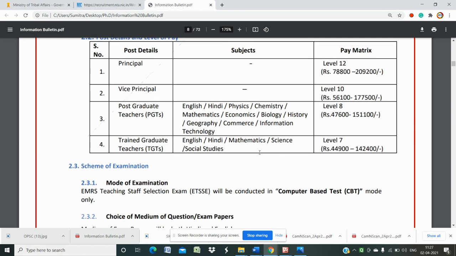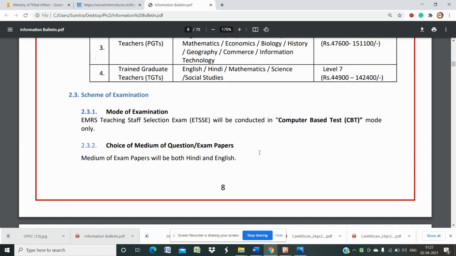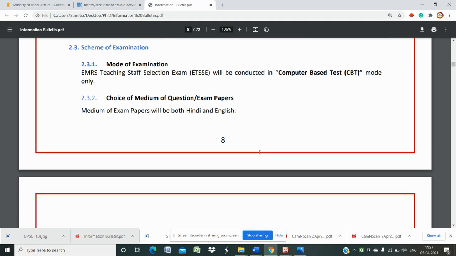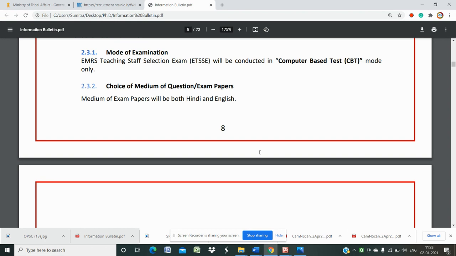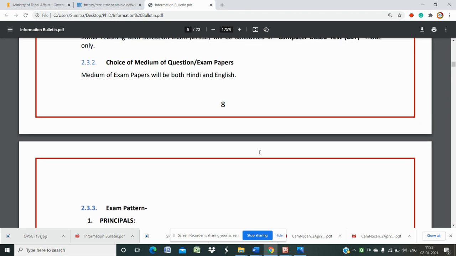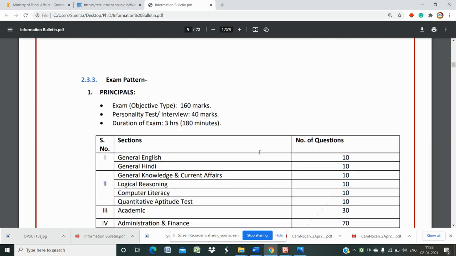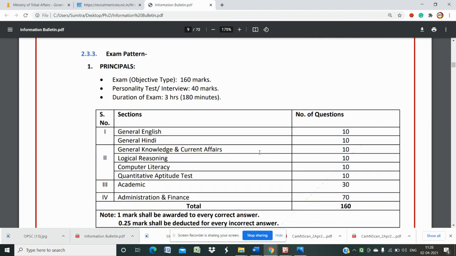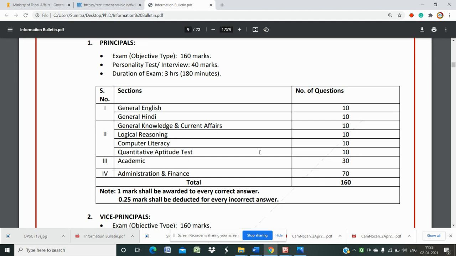Then the mode of examination. The examination is conducted in computer based test, or CBT, mode only. As for the choice of medium of question, you can opt for either English or Hindi; there is no other regional language. Exam pattern for those applying for principal: objective type 160 marks, personality test or interview 40, so the total is 200 marks. The duration of the exam is 3 hours, as we discussed earlier.